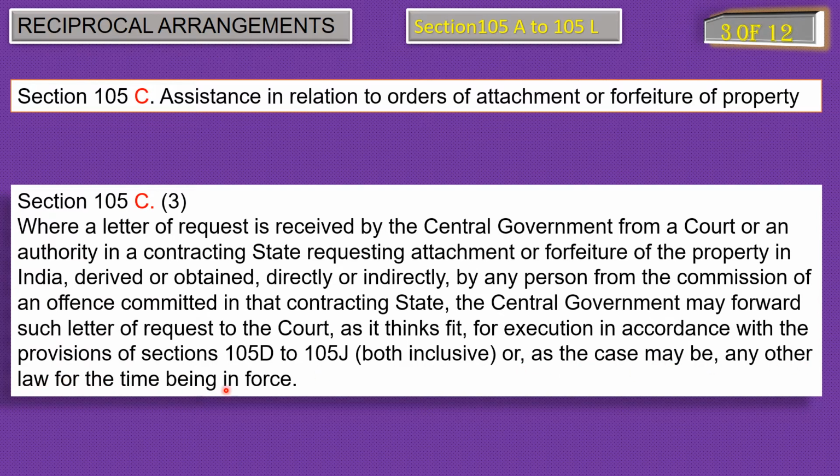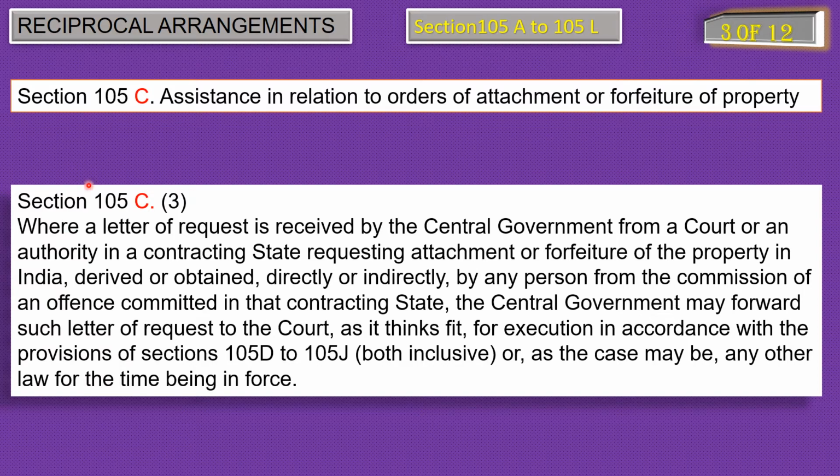In subsection 1 of section 105C, we read about attachment and forfeiture of a property of a person which is abroad by the orders of the Indian courts to be implemented by the foreign courts. Subsection 2 of 105C was speaking about writing a letter to that foreign country.